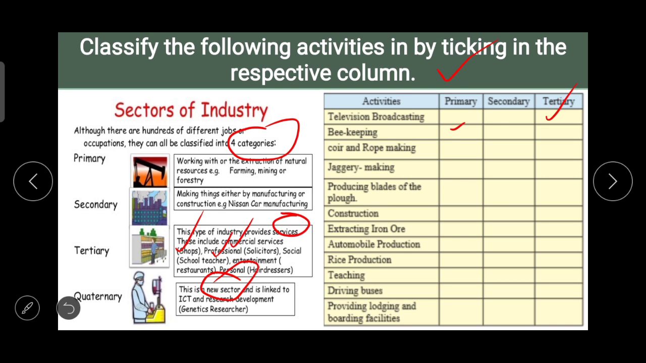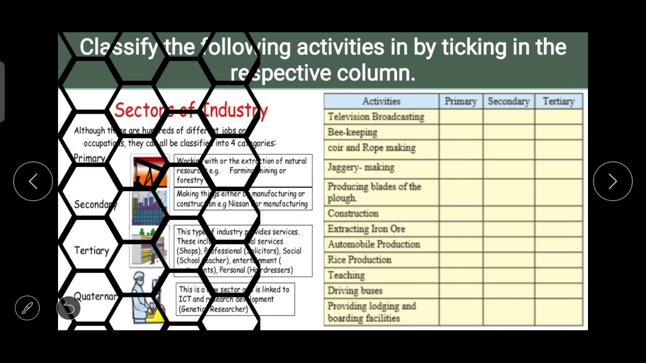Now here on one side you have the definitions of the sectors or the activities. On the second side you have the economic activities. So you people just do this by studying sectors of industry.